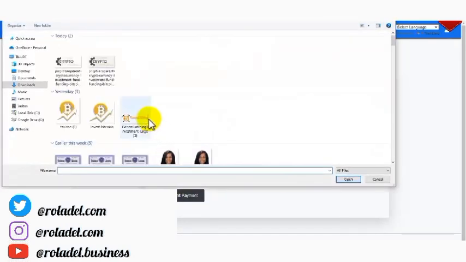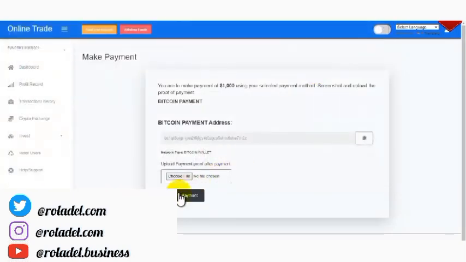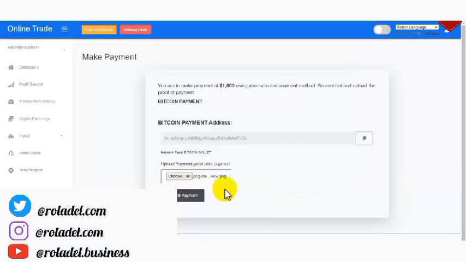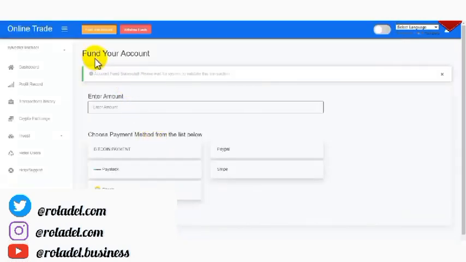Alright, so after uploading the proof, you come over here and click on submit. Now you need to upload something here. Let me just select this one as a proof. Then I'll click on submit payment. As you can see right now, the account is a success. Please wait for the system to validate this transaction.